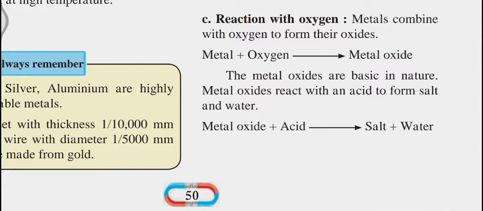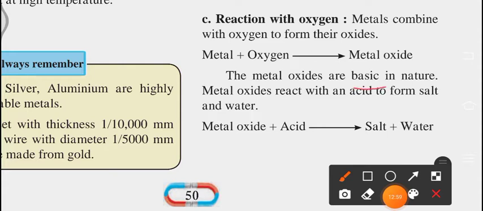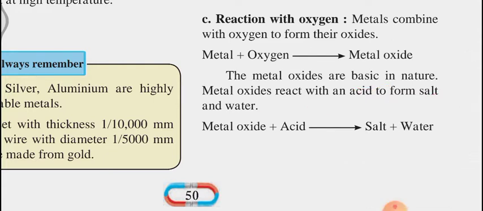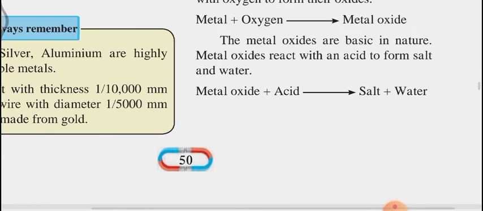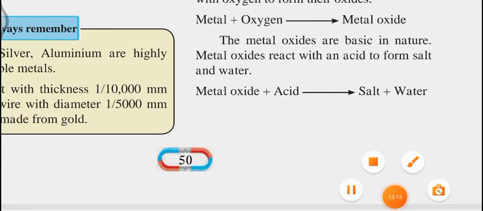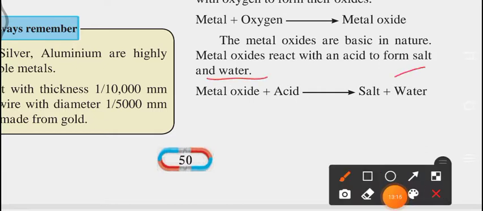We can say that metal oxides are basic in nature. Metal oxides react with acid to form salt and water. So if a metal oxide reacts with acid, what is going to form? Salt and water.